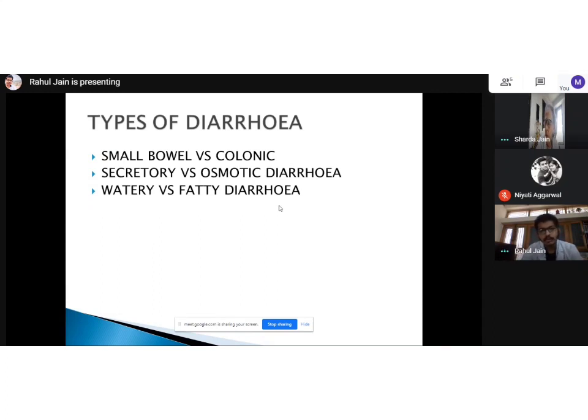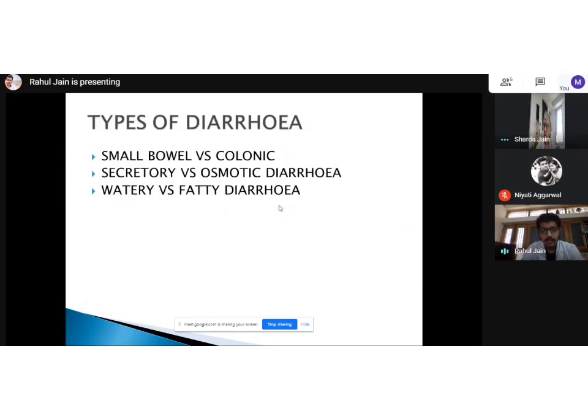Did the stools float in the water? Fat will obviously float over the water. If the patient says the stool was slimy and greasy and floated over the water, then he's giving a history of fatty diarrhea, and we should be alerted that it might be a malabsorption syndrome. And obviously in fatty diarrhea the history will be chronic.